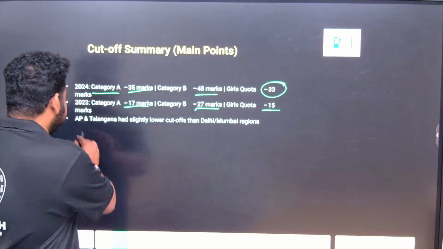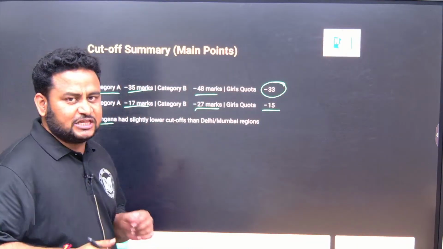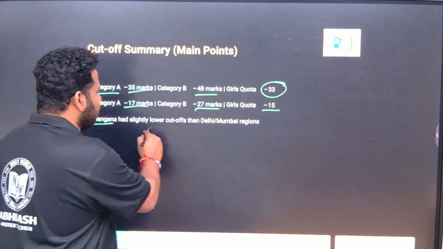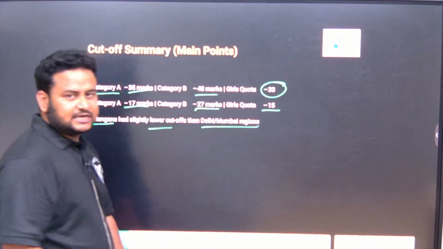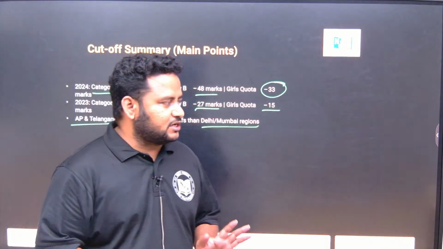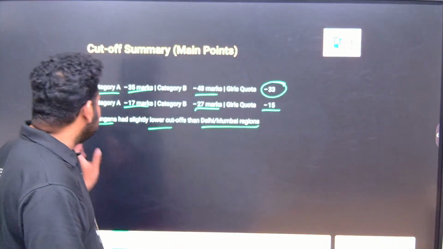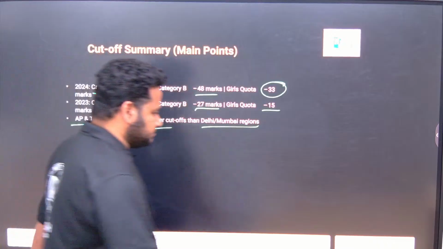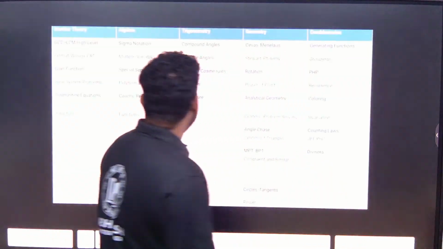Okay. Next, when we talk about our state, that is AP and Telangana, the cutoffs are lower compared to the Delhi and Mumbai regions. Okay. Cutoffs are slightly lower, not very much, 1 or 2 marks varies. So cutoffs are slightly lower when it comes to AP and Telangana. Clear? Next, if we see the syllabus.